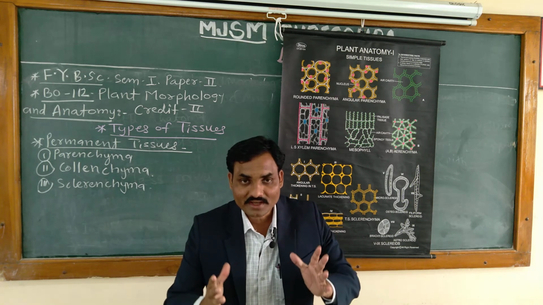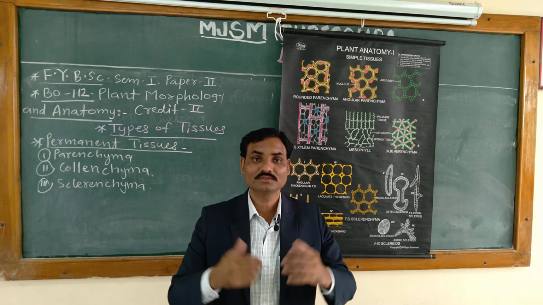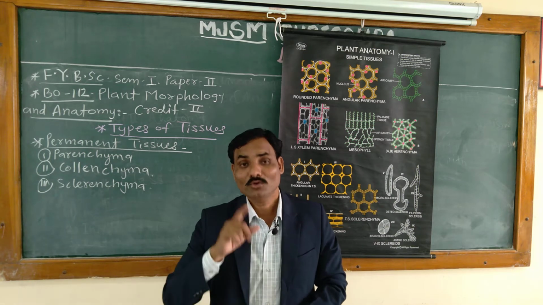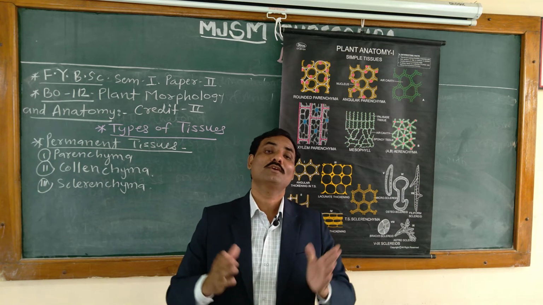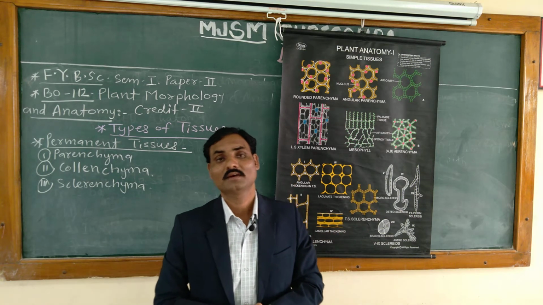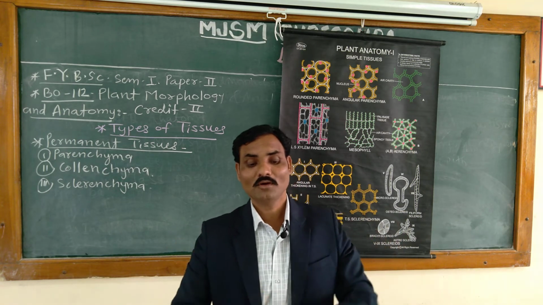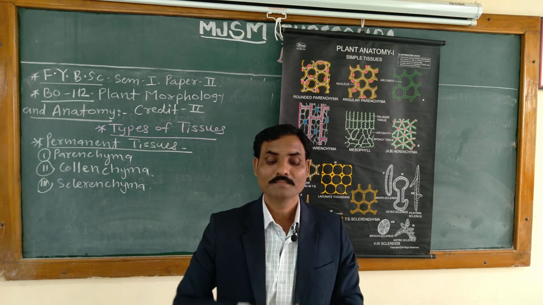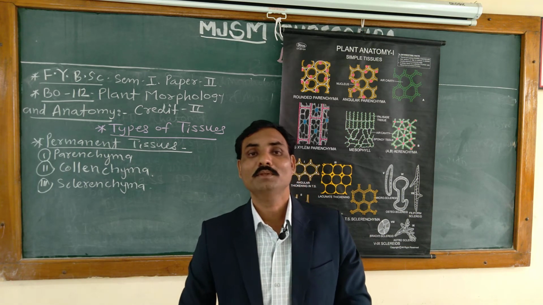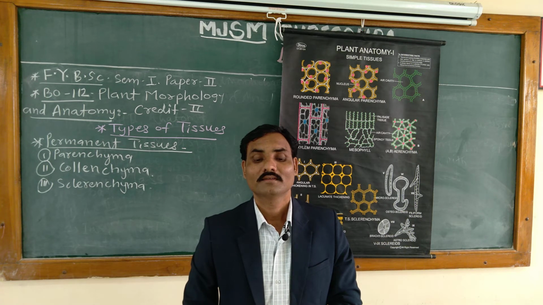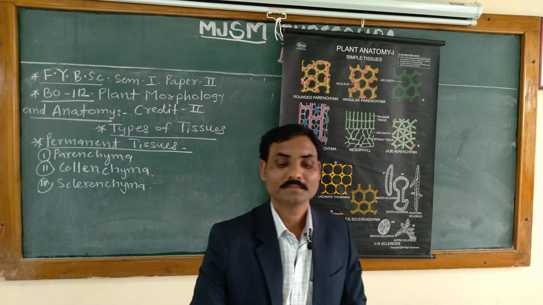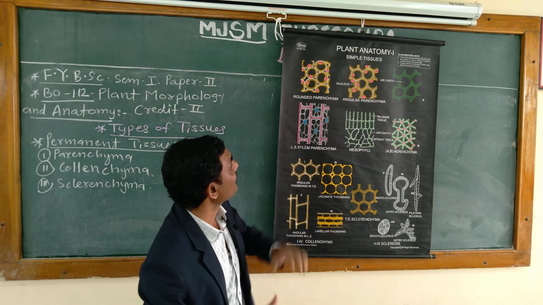Then which is another characteristic feature of the parenchyma? Where is the location, where is it found? It is found in the cortex, pith region, medullary rays, and mesophyll cells of leaves. When we take the anatomical section of the leaf, we see that different types of mesophyll cells are found in the leaves. It is found in the pulp of fruits also. When we take the transverse section of the fruit pulp, we can see that parenchymatous cells are present.